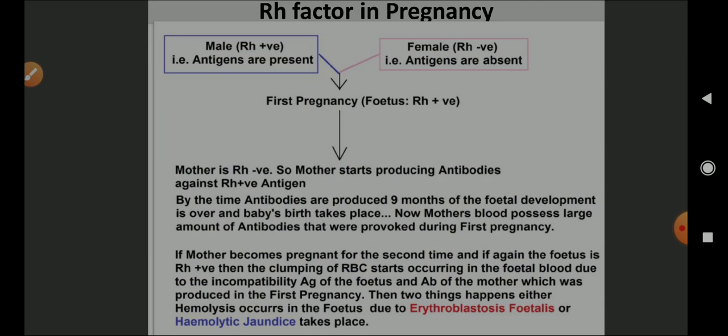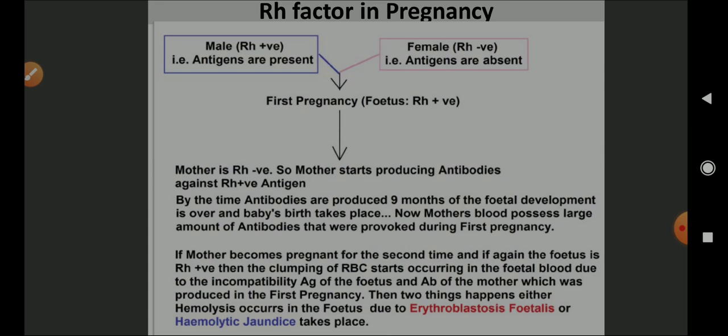Now if the mother becomes pregnant for the second time and again the fetus is RH positive, then the antibodies formed in the previous pregnancy are going to start forming clumping, agglutination, or clusters with the RH positive blood of the fetus.